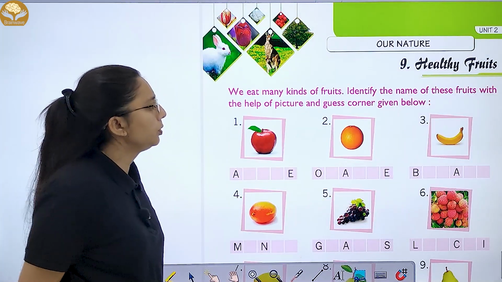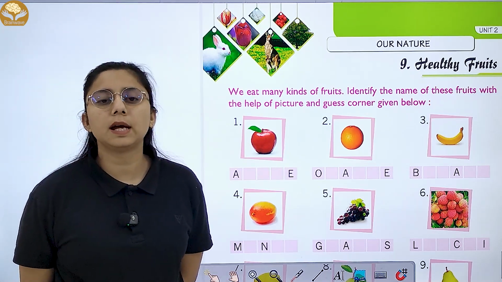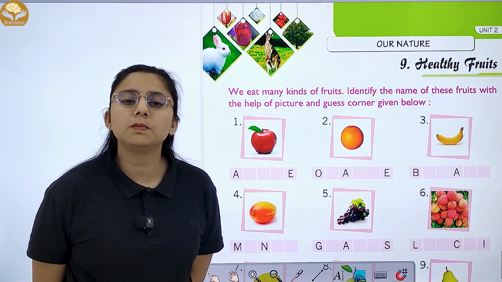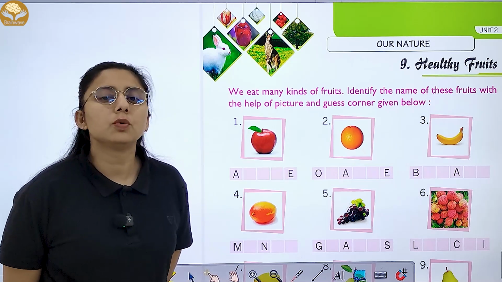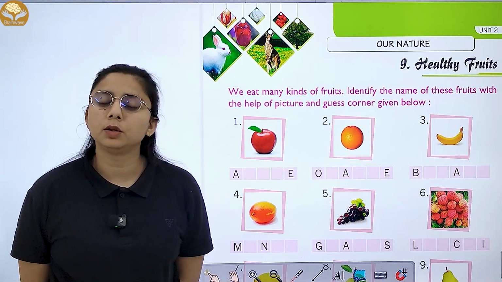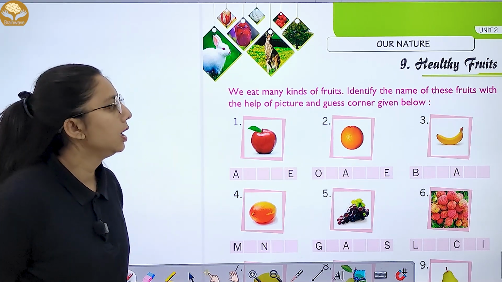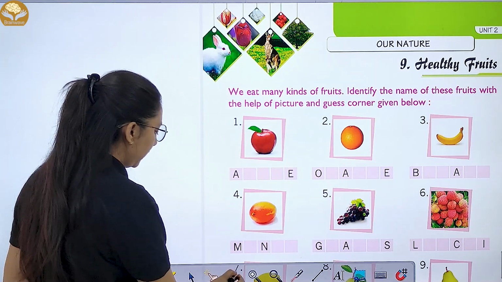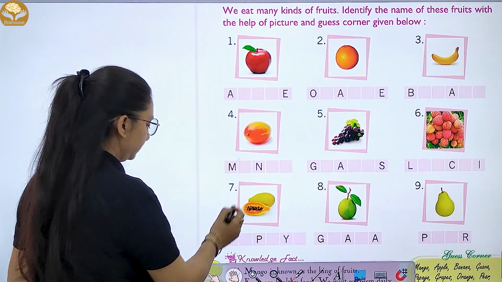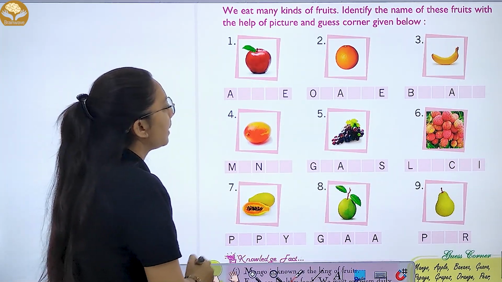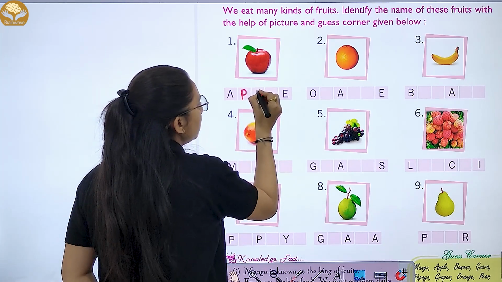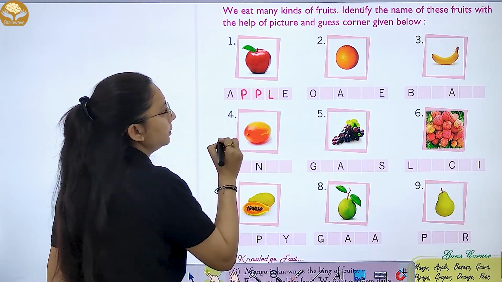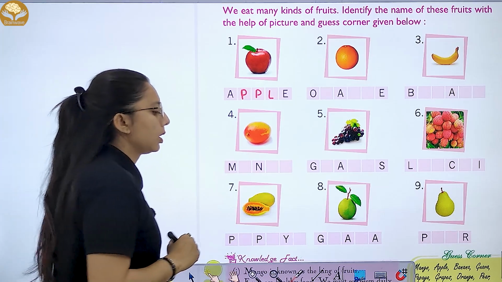Now let's move to the next chapter, that is chapter number 9, healthy fruits. Fruits makes us strong and healthy. So what we call fruits are healthy. So we eat different kinds of fruits. So let's study. You have to identify the names of fruits. This is your apple. So APPLE, apple. Second is orange.